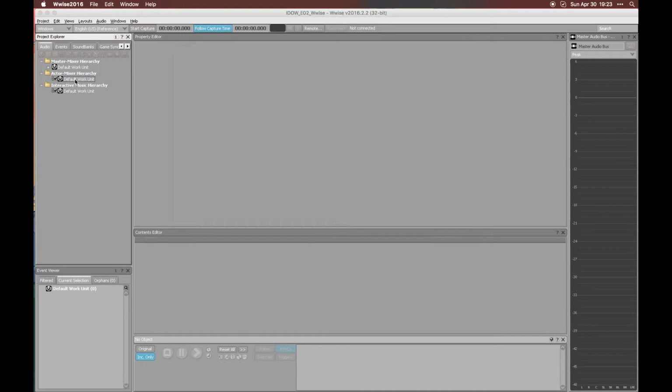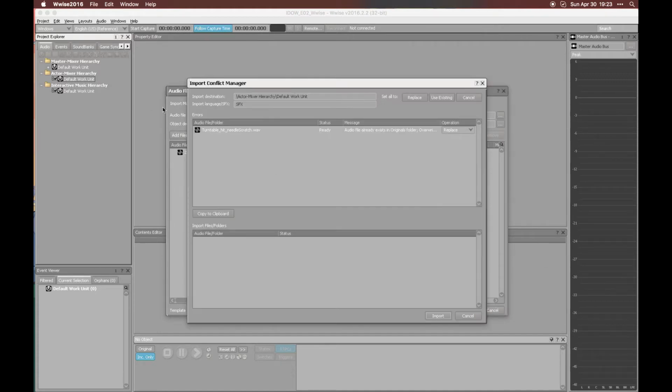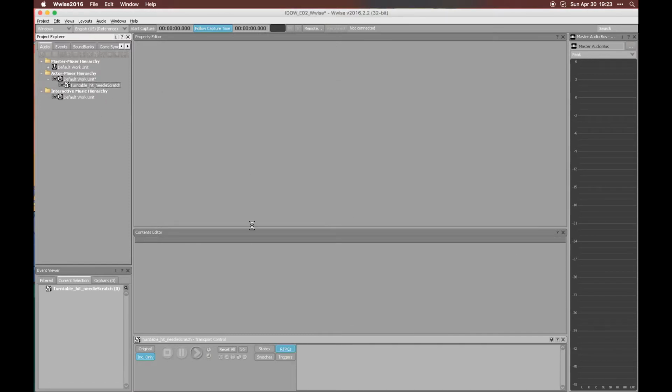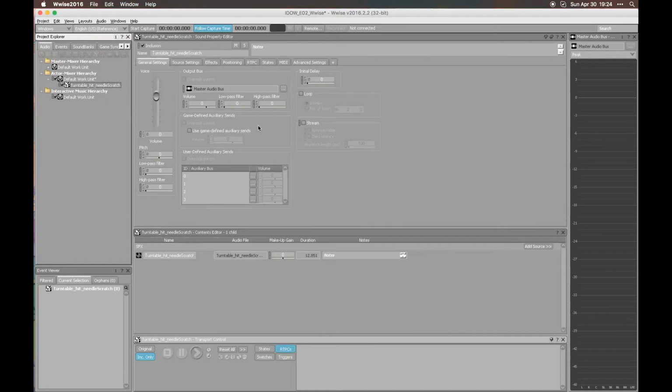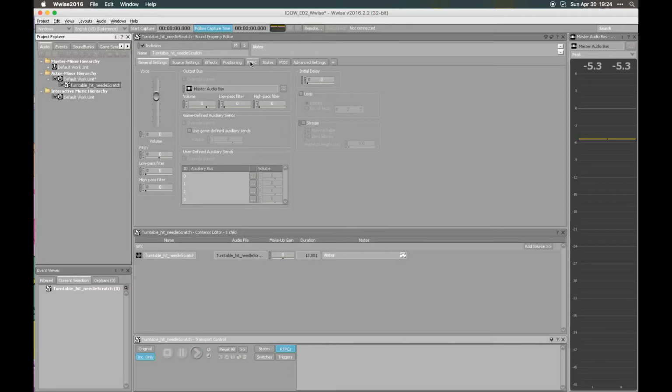So this is what I ended up doing. I imported the file first of all as it is, so the 12 seconds of scratching, into Wwise. So here it is. And the first thing I did was applying an ADSR to it, because right now, of course, if we play, it's continuous.